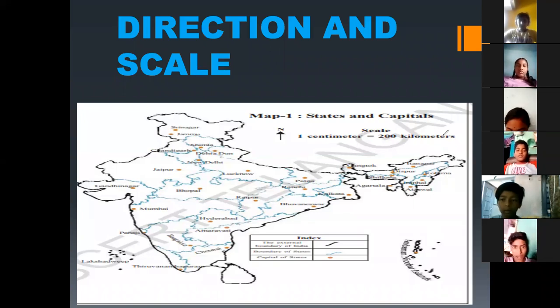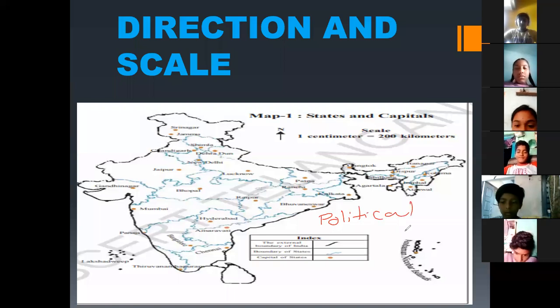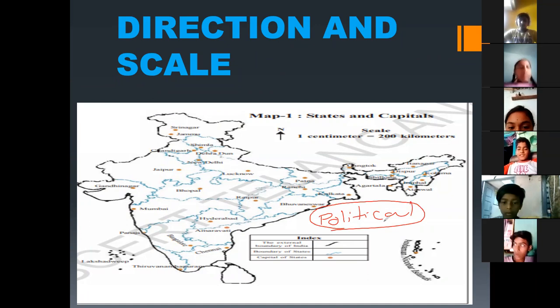Do you have any idea about political maps? No, sir. If you tell, I can know. Okay, listen. There are different kinds of maps. The first one is the political map. What are included in the political map?